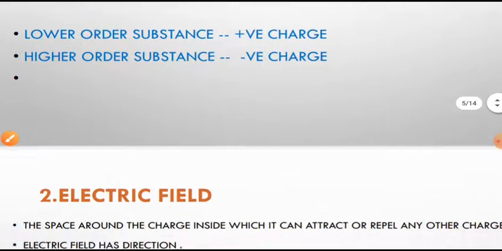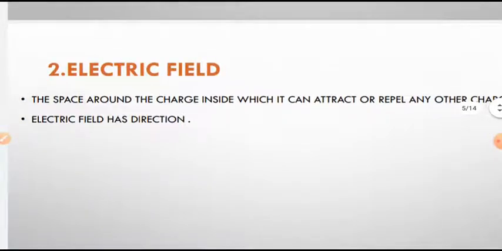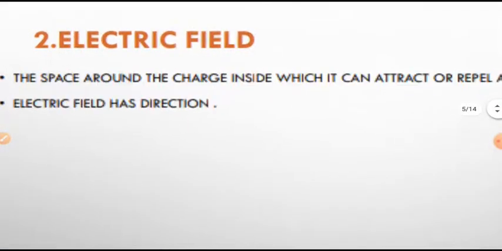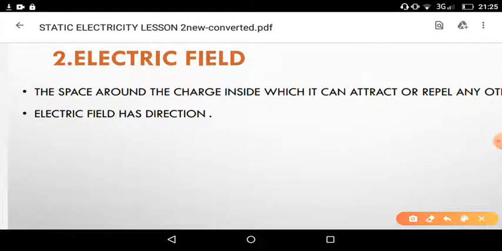Then we have the second point here. The first point was about static electricity, how it is produced and what substances are to be taken for positive charge and negative charge. The second point is the electric field. What is an electric field? Field means the area or the space around the charge here. You can take any charge, either positive or negative, denoted by Q.